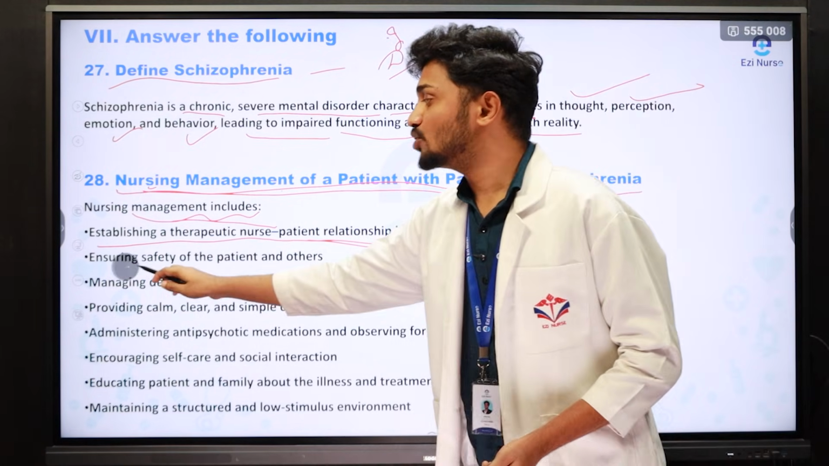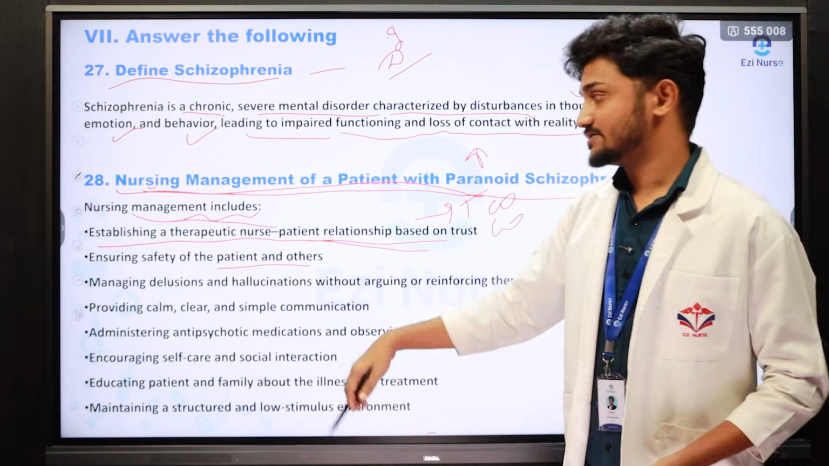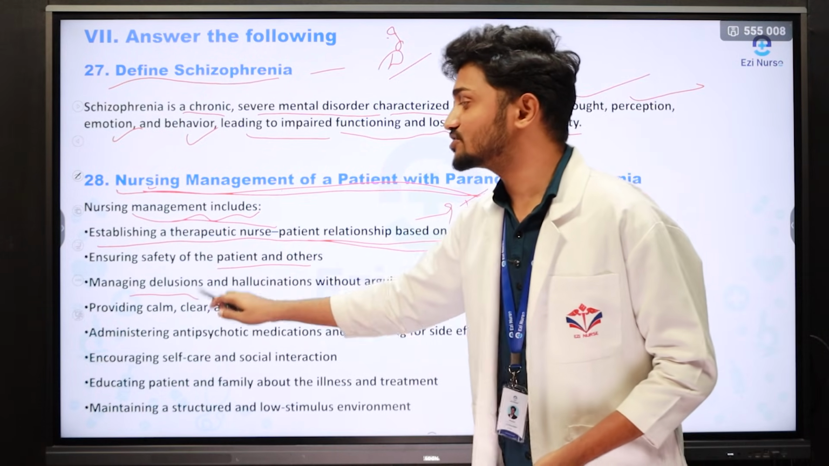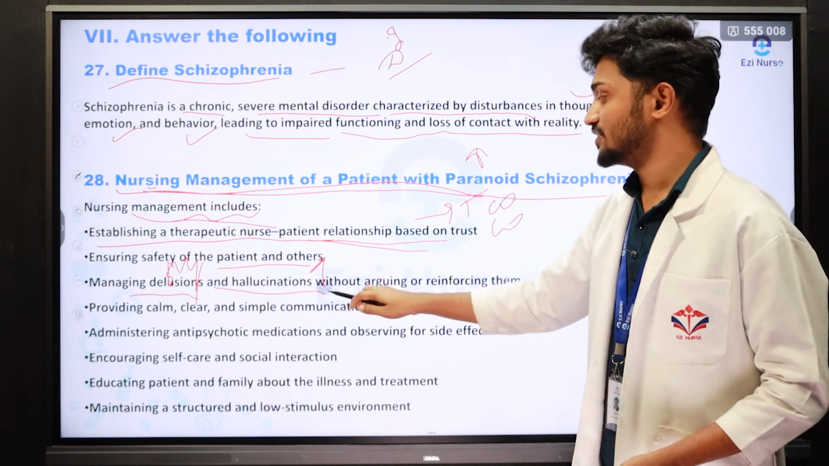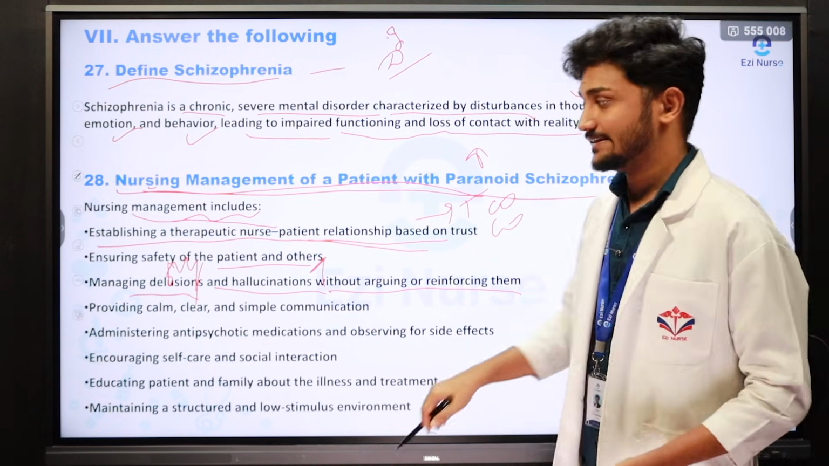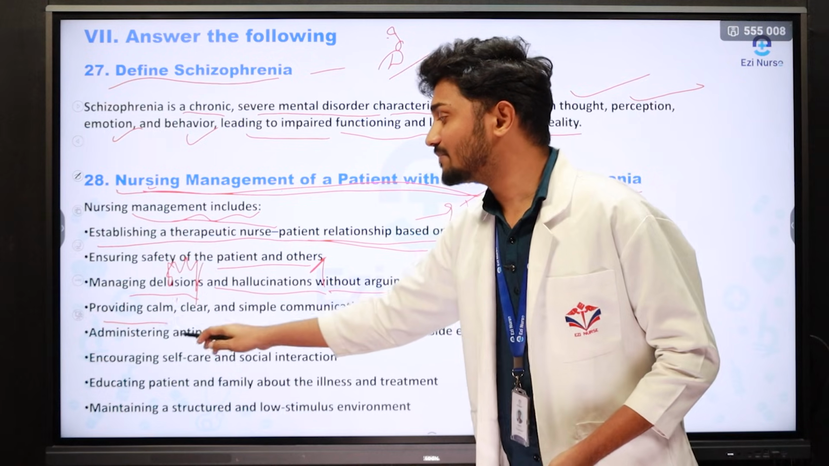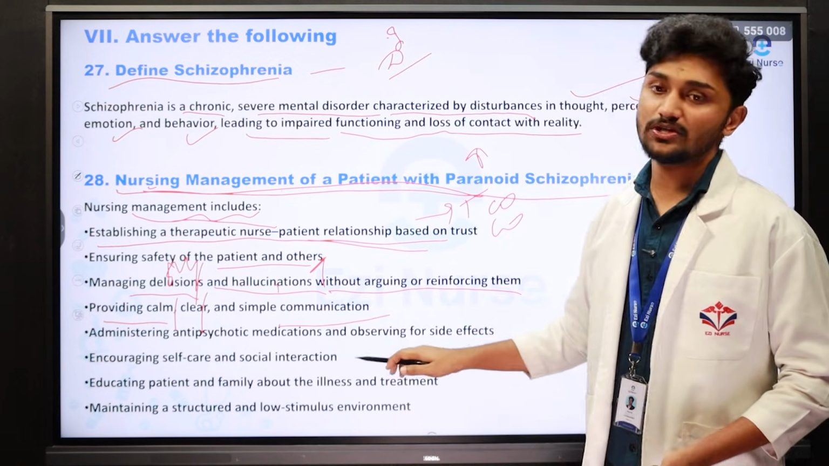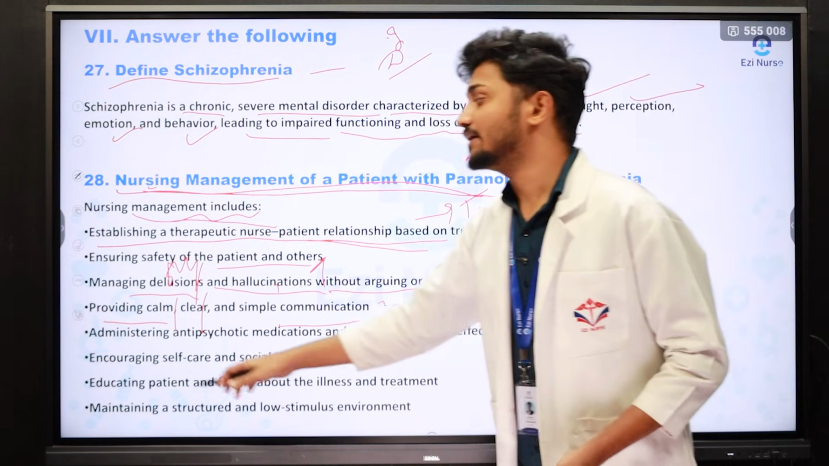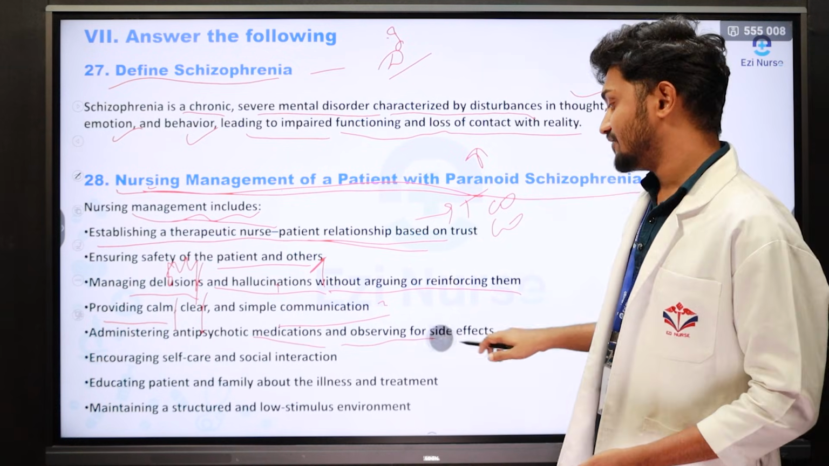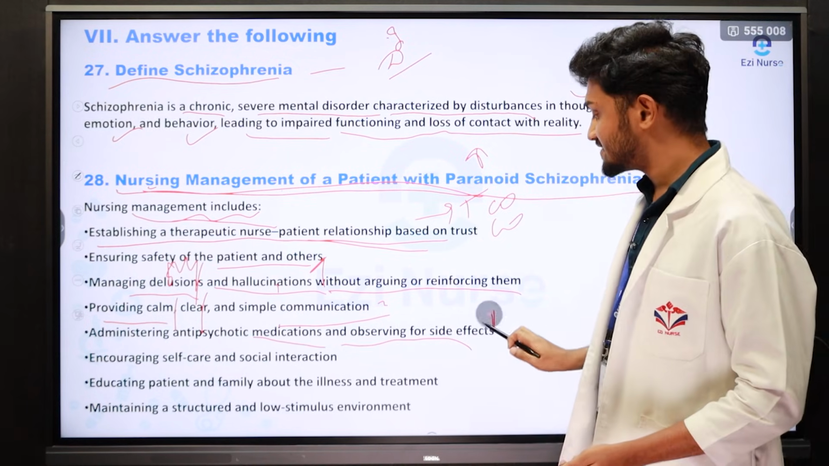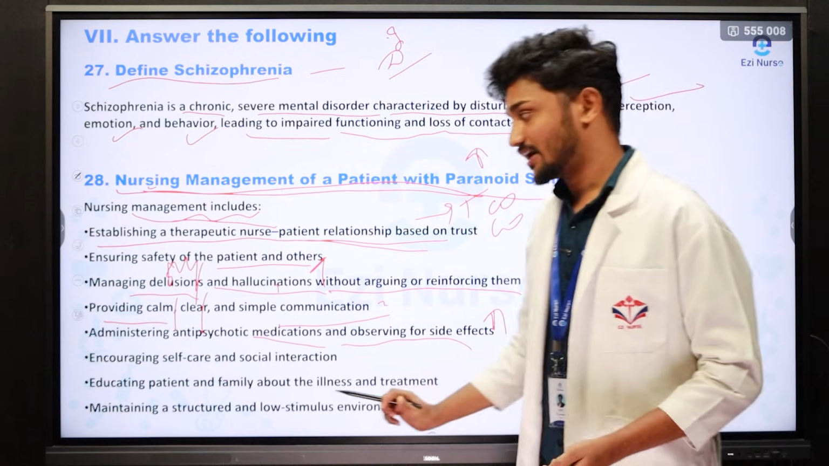Second one is ensuring the safety of the patient and others. Third one is managing the delusion. Delusion is a false belief, and hallucination is a wrong perception, managed without arguing or reinforcing them. Next one is providing calm, clear, and simple communication to the patient and the patient's family. Next one is administering the antipsychotic medicines and observing for side effects. We need to monitor the side effects and contraindications of the drugs also.